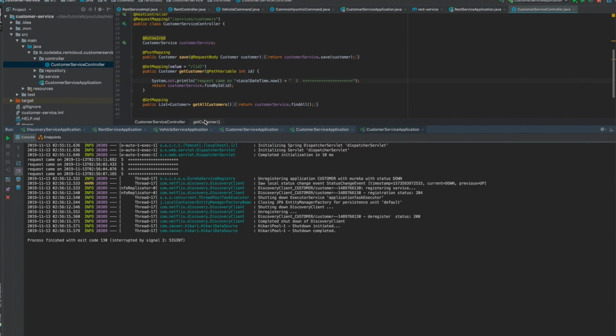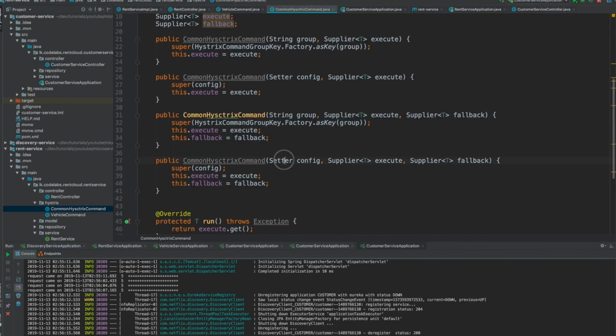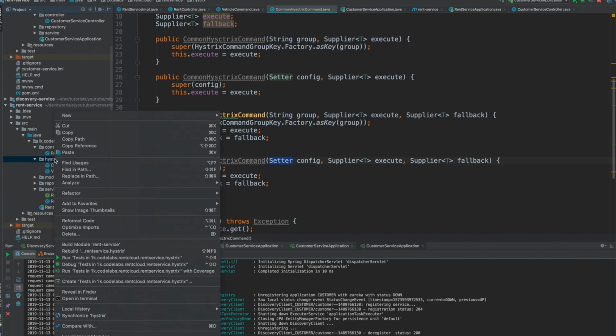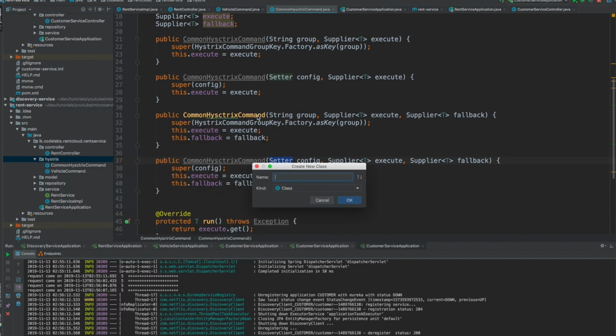So one more thing I need to tell you. For example, in this constructor, we implemented a setter here, right? So how this works is, you can implement the common Hystrix command here if you're interested, and you can do all the configuration. I'm not going to implement it right now. You can do the configuration.